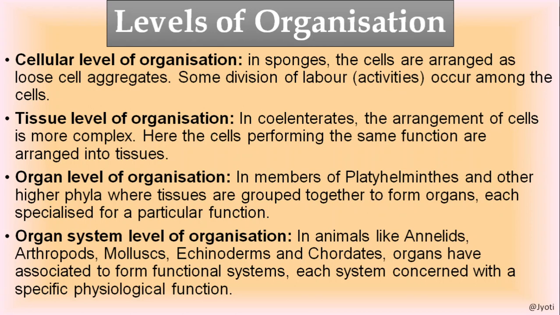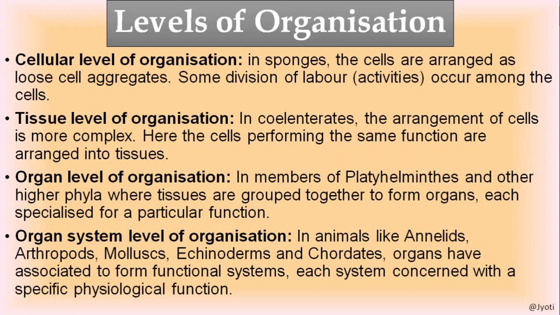This kind of organization is restricted to the phylum Coelenterata or Cnidaria. Then the next higher level is organ level of organization. It is found in the members of Platyhelminthes and other higher phyla. In this type of organization, the tissues are grouped together to form organs, and each organ is specialized for a particular function.